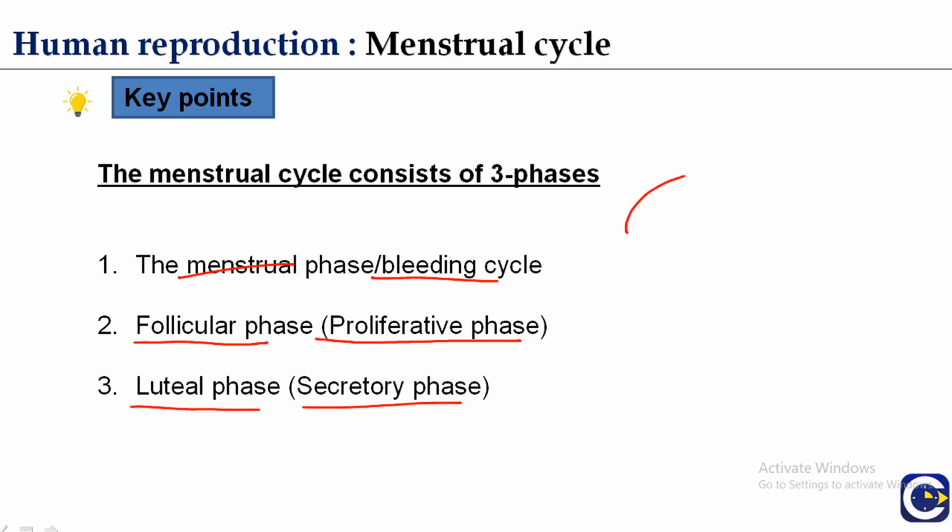The phases of the menstrual cycle can be understood by means of this chart, in which the events are categorized according to the number of days. The cycle begins from the first day.